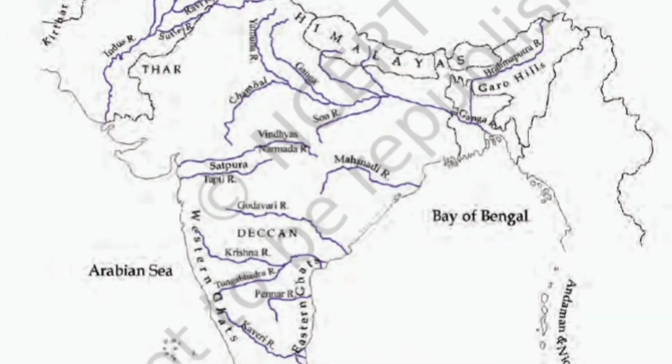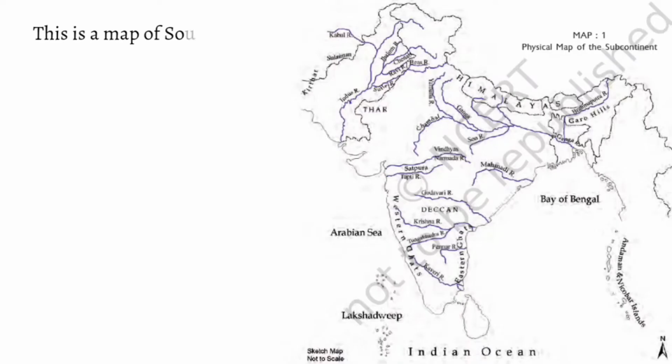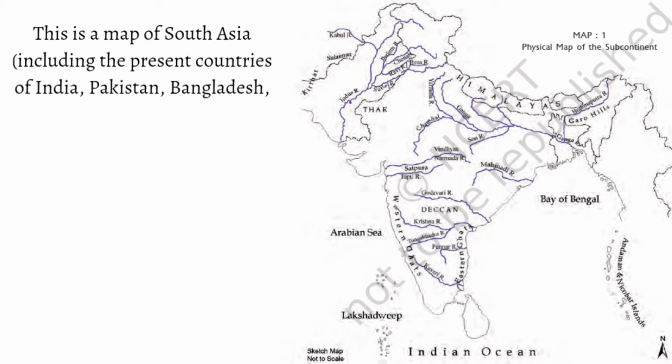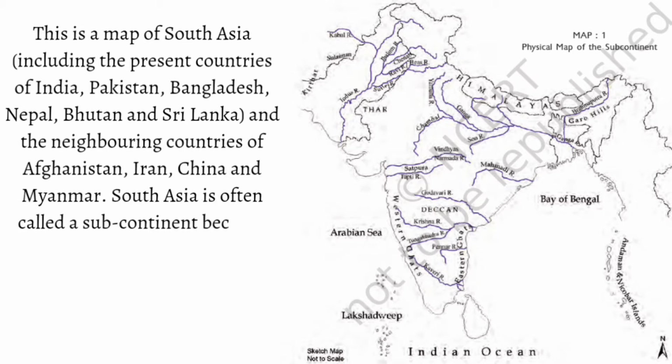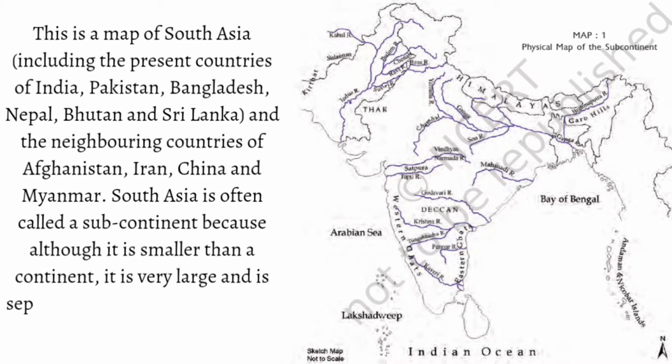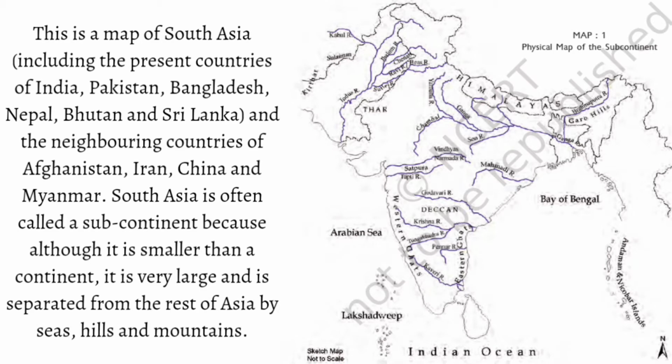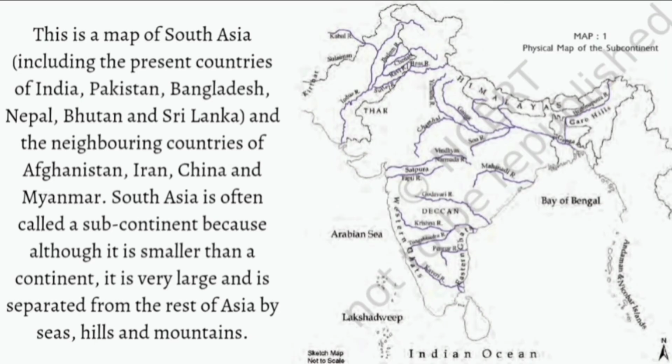We will begin our chapter by learning about the map of South Asia. This is a map of South Asia, including the present countries of India, Pakistan, Bangladesh, Nepal, Bhutan and Sri Lanka, and the neighboring countries of Afghanistan, Iran, China and Myanmar. South Asia is often called a subcontinent because although it is smaller than a continent, it is very large and is separated from the rest of Asia by seas, hills and mountains. So we will be learning about this map in detail.